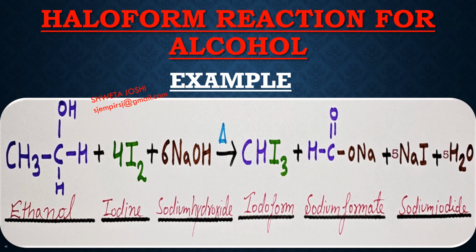Since in this case the product formed is yellow colored and is in the precipitate form, it is used in the distinguishing test for the compounds having the CH3CHOH group or the CH3C=O group from other categories of compounds. So these compounds give a positive iodoform test.